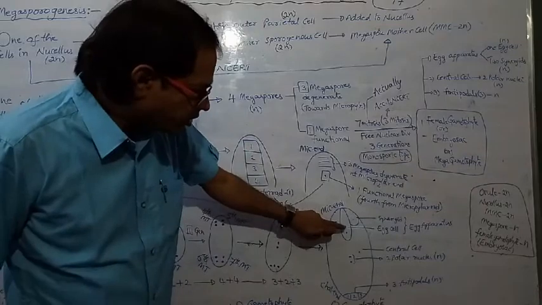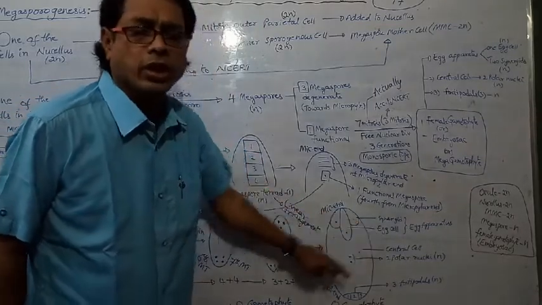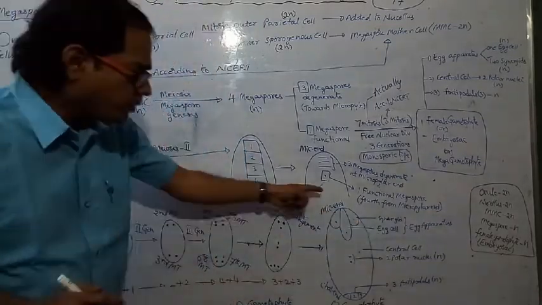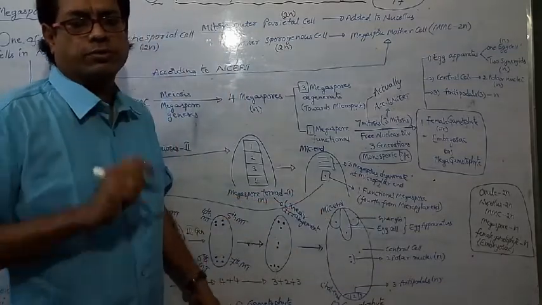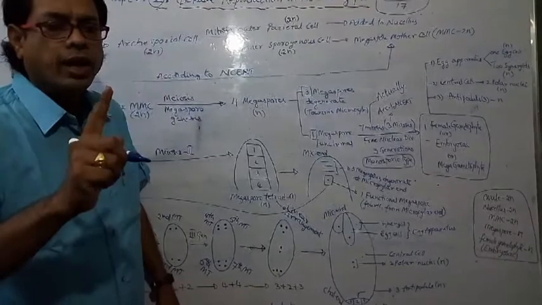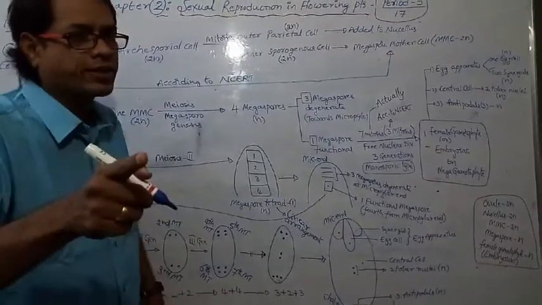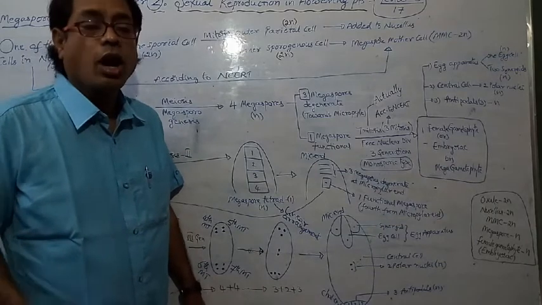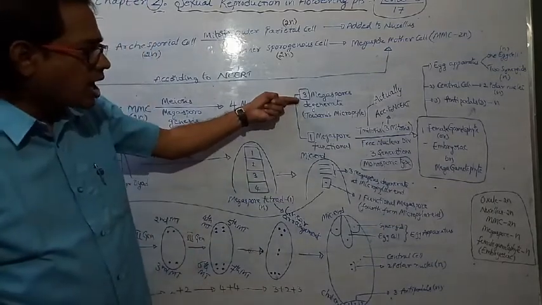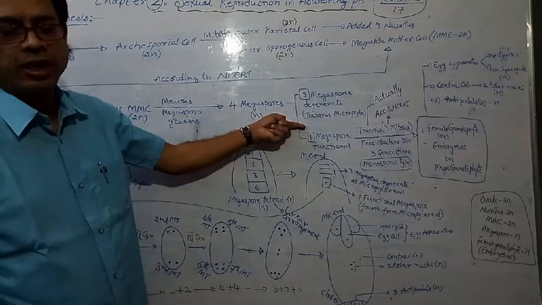The egg cell is called the female gamete. One female gametophyte contains how many female gametes? Only one. One ovule may contain how many female gametophytes? Only one female gametophyte is formed, isn't it? How? 3 megaspores are degenerated. That point you have to remember.